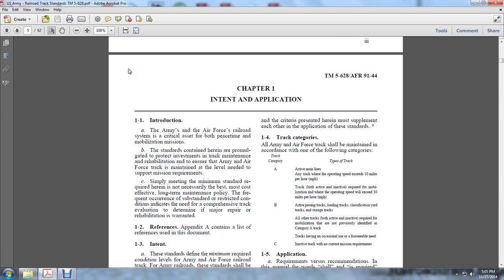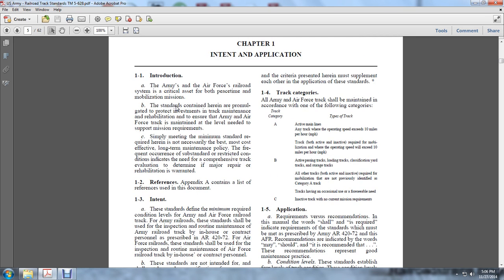Introduction. The Army and the Air Force Railroad System is a critical asset of both peacetime and mobilization missions. The standards contained herein are promulgated to protect the investment of track maintenance and rehabilitation, to ensure the Army and Air Force track is maintained at a level needed to support mission requirements. Simply meeting the minimum standards required herein is not necessarily the best, most cost-effective long-term maintenance policy. Frequently occurring substandard and restricted conditions indicate the need for a comprehensive track evaluation to determine if major repair or rehabilitation is required.